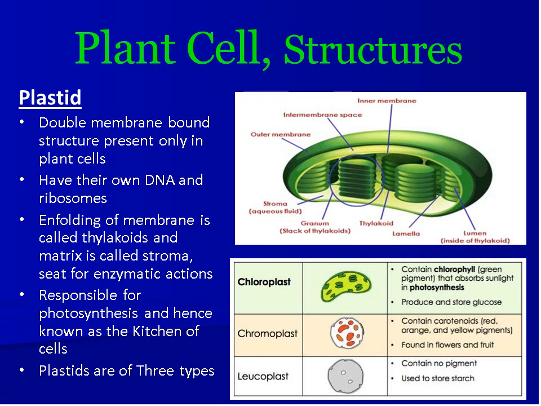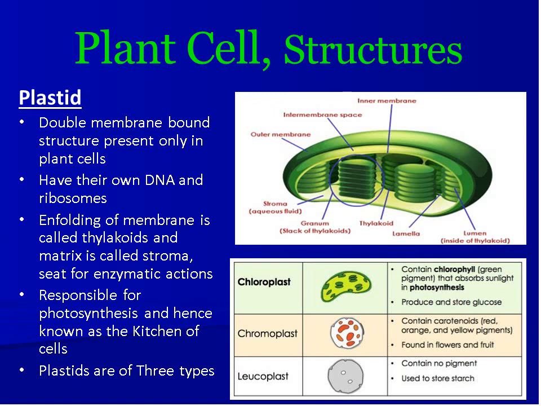These molecules are responsible for the production of food by the process of photosynthesis. They are therefore called the kitchen of the cell. The homogeneous matrix in which the grana are embedded is known as stroma. Like mitochondria, plastids also contain their own DNA and ribosomes. Plastids are of three types.